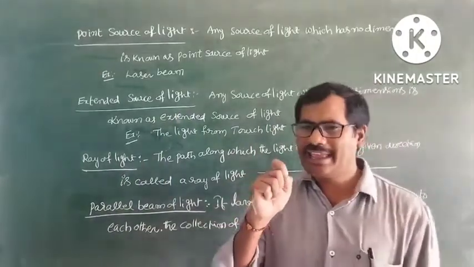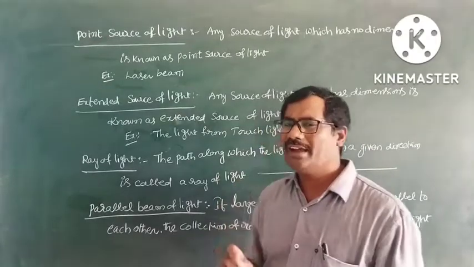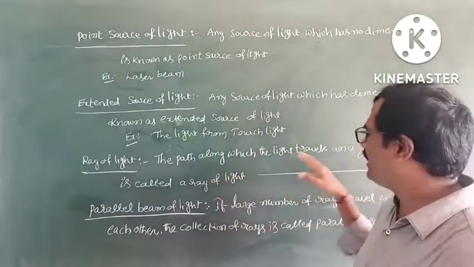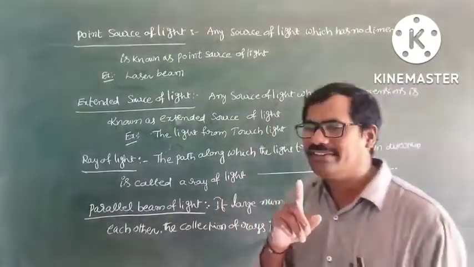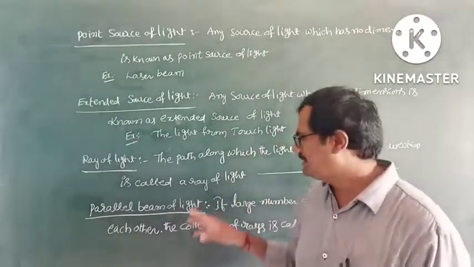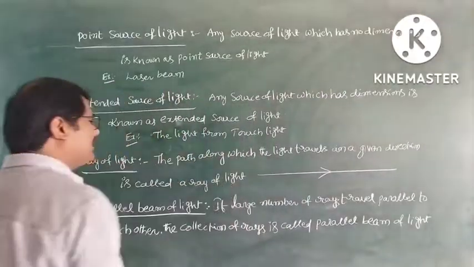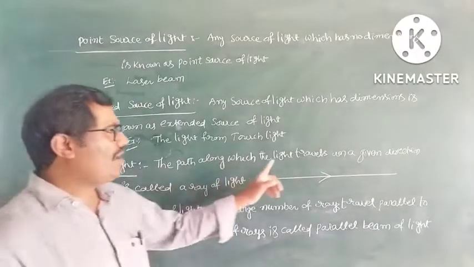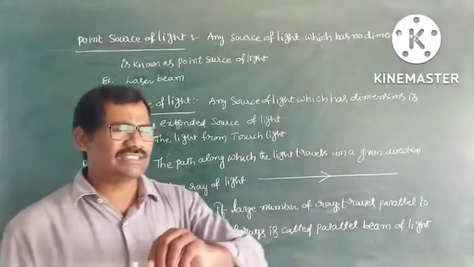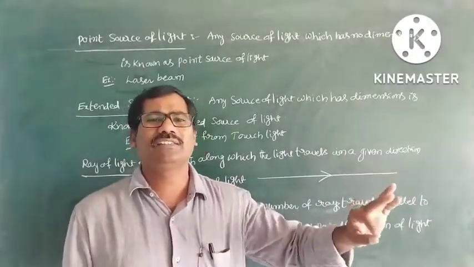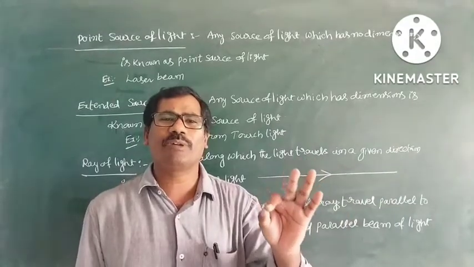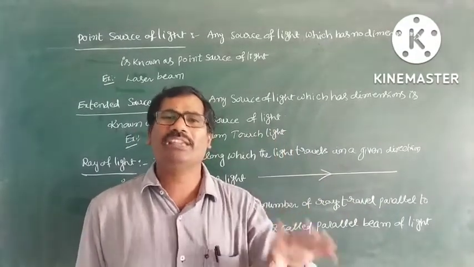Next one, what is a ray of light? The path along which the light travels in a given direction is called a ray of light. The light travels in a straight line path. That is the rectilinear propagation of light, which is a property of light.